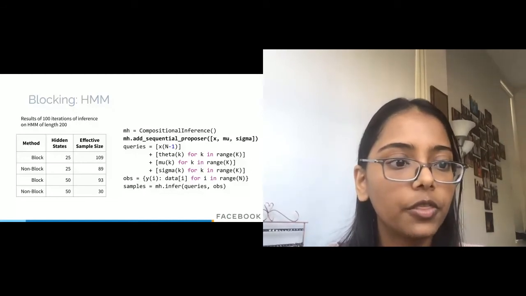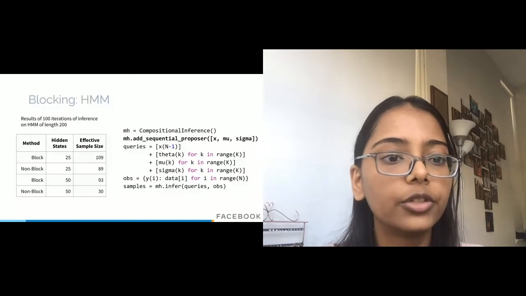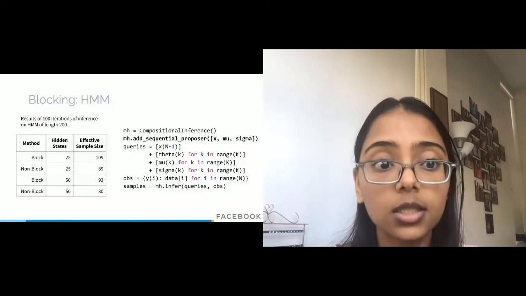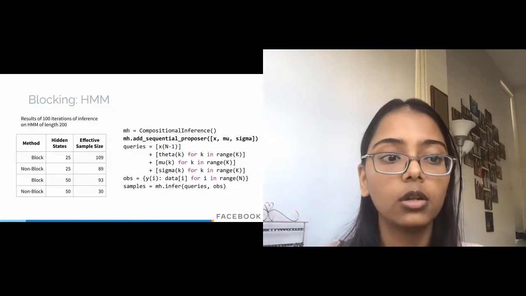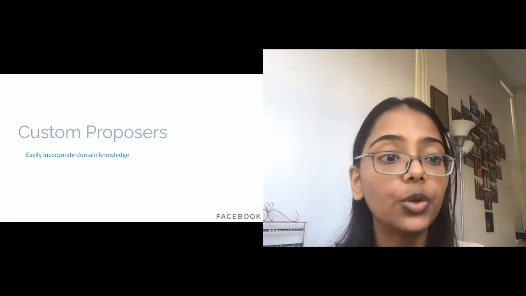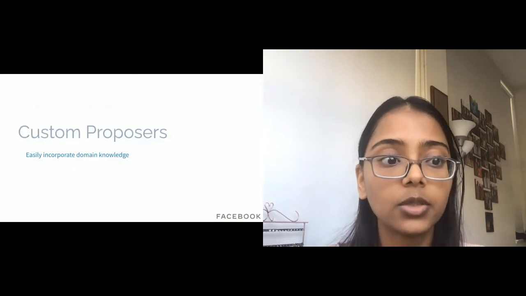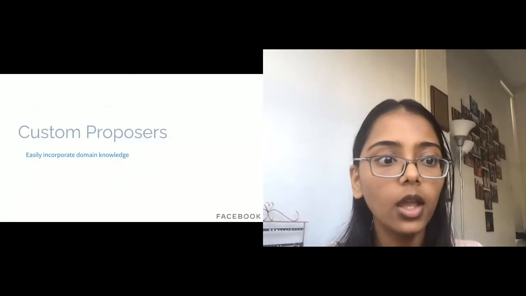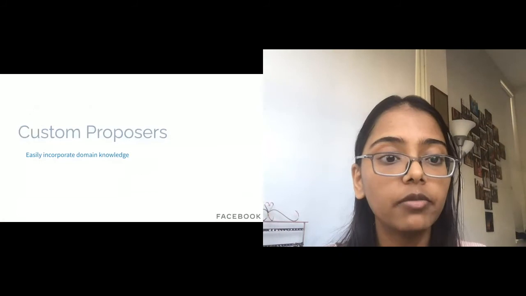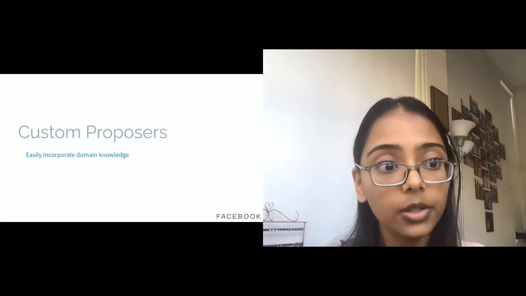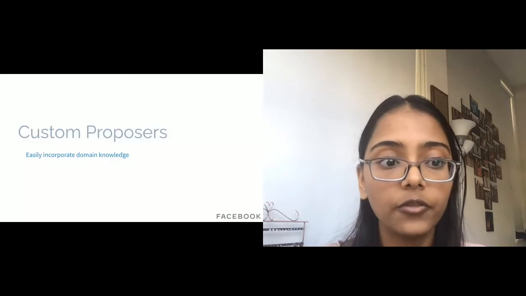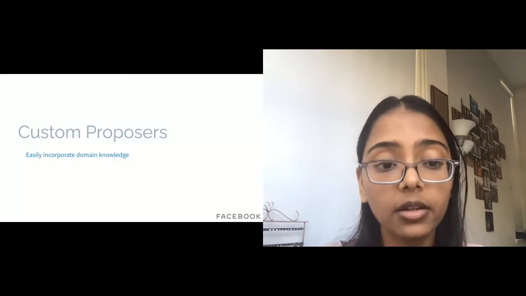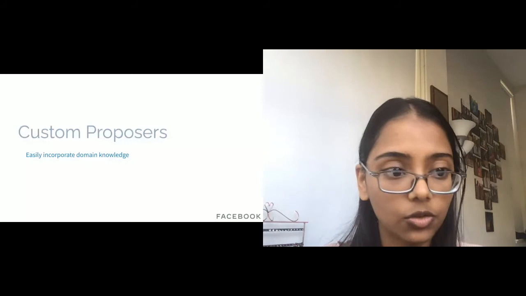Okay, so the third type of programmable inference that Beam Machine supports is custom proposers, which allows users to easily incorporate domain knowledge to inference. And we showcase this using a simplified model from seismology. In this model, a seismic event takes place on the surface of the Earth, and there are stations around the Earth which have some probability of detecting the event based on the magnitude of the event, its location, etc.